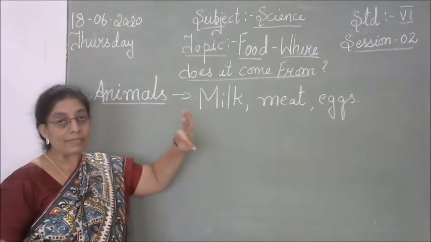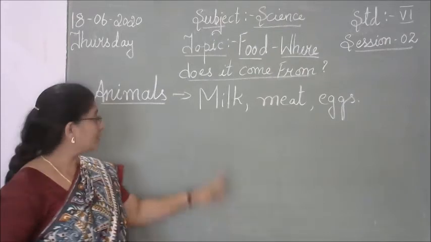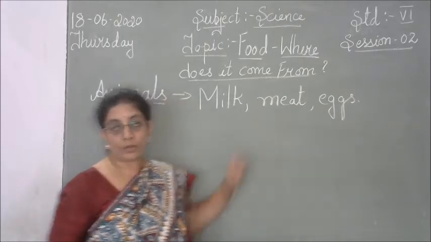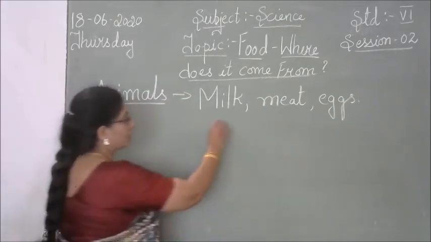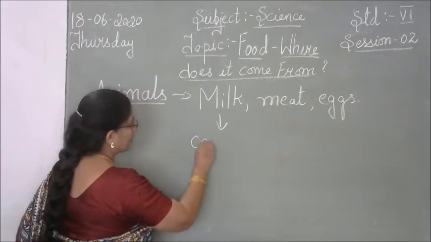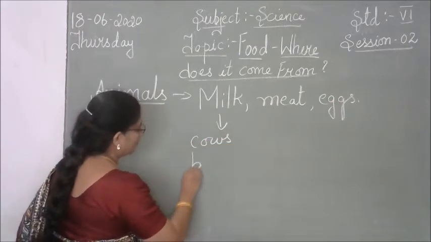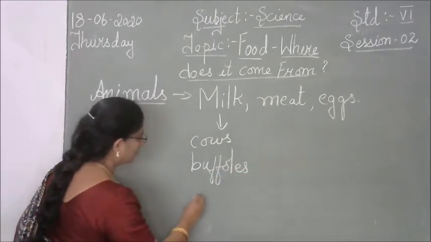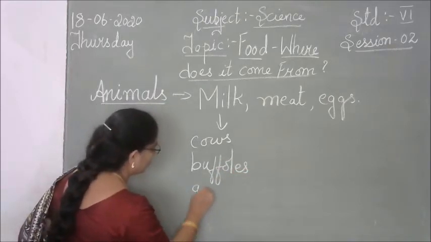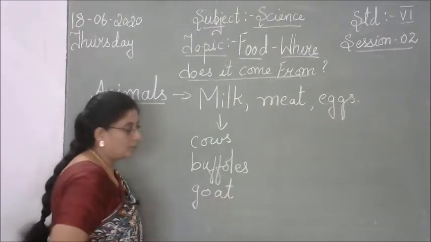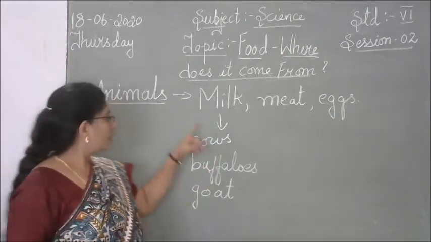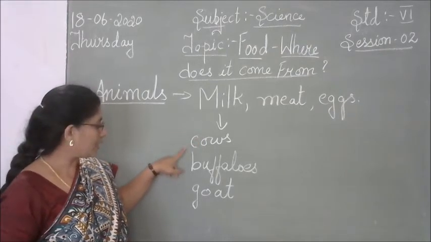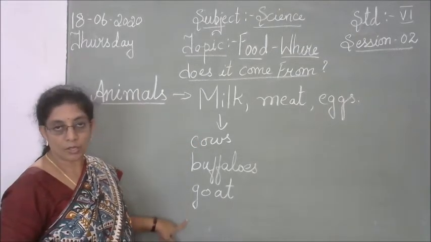The main three things we get from the animals are milk, meat, and eggs. Milk is got from the cows, buffaloes, and goats. So milk is got from three animals: the cows, buffaloes, and the goat.